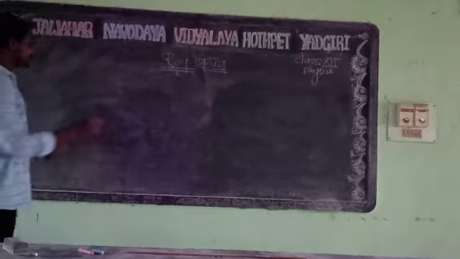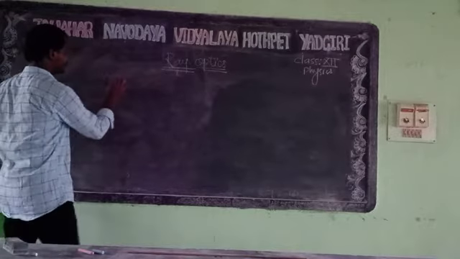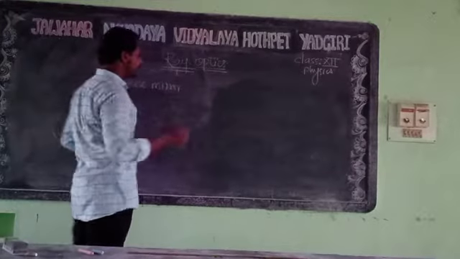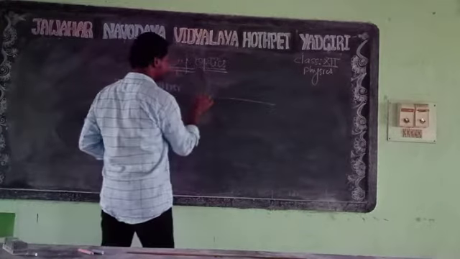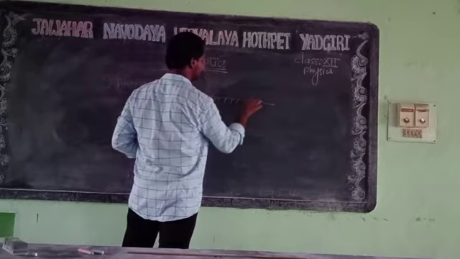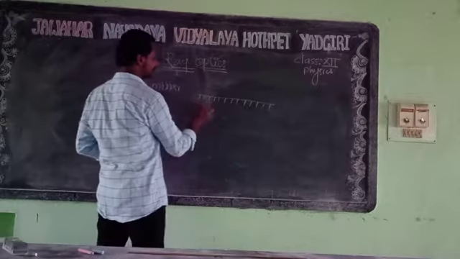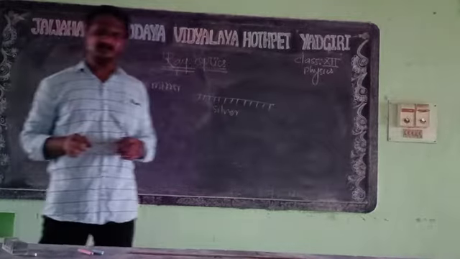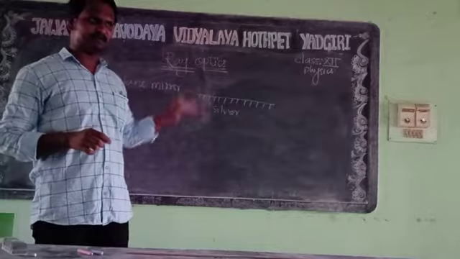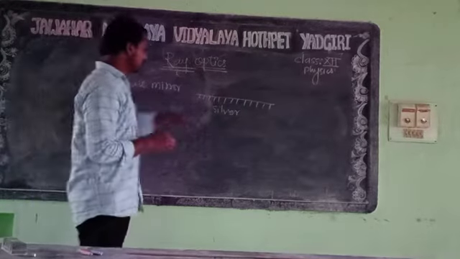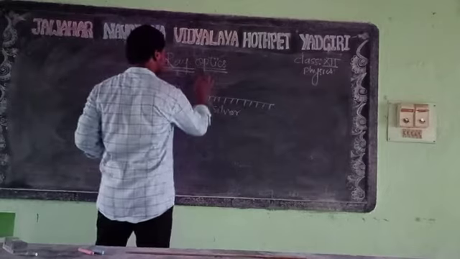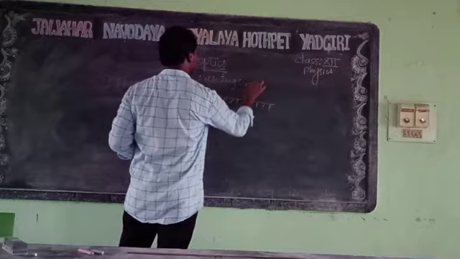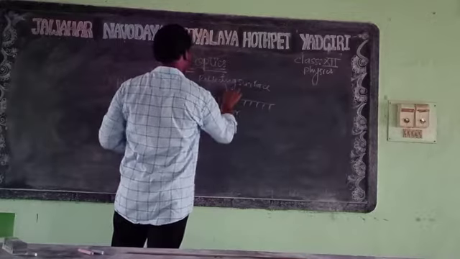Now first we'll learn about the plane mirror. It can be drawn like this: one straight line, and one side will be polished, as I mentioned before. The polished part is coated with silver so that the light will be reflected, not transmitted. So this will be the polished part, and this will be the reflecting surface.